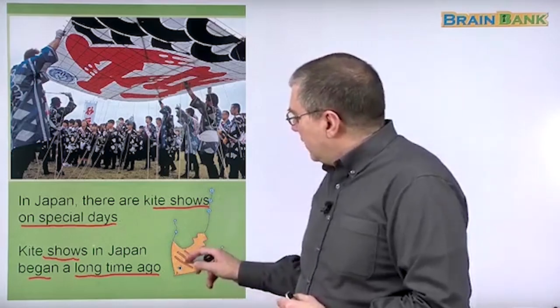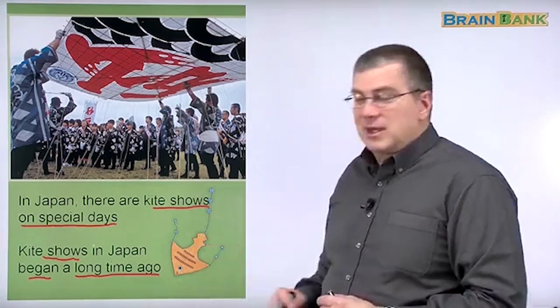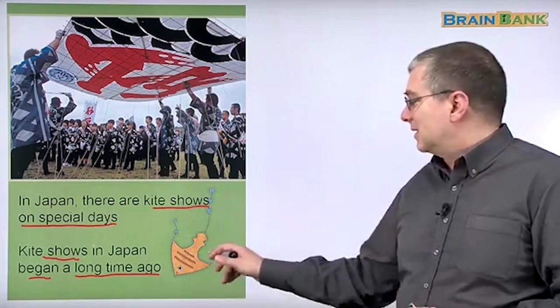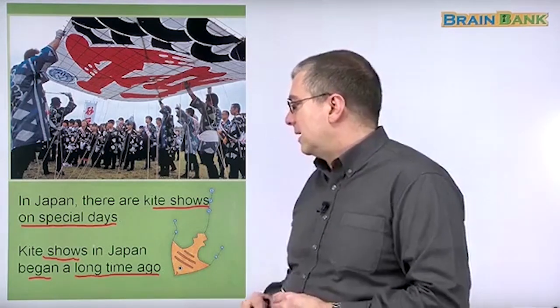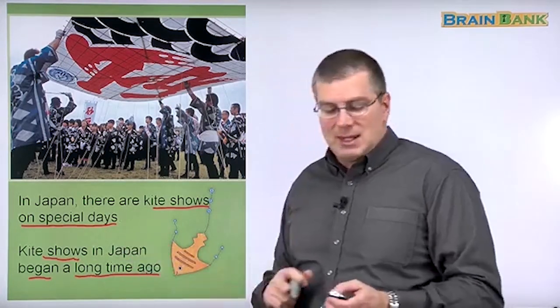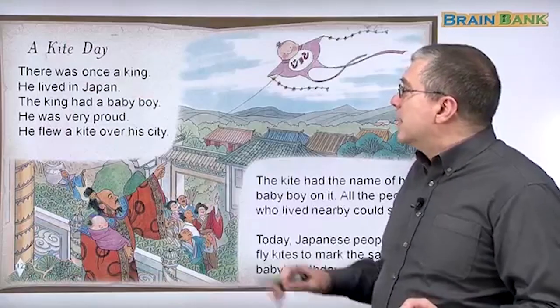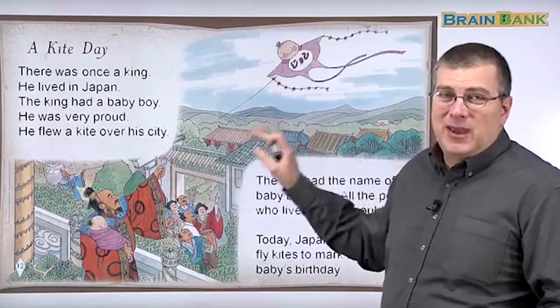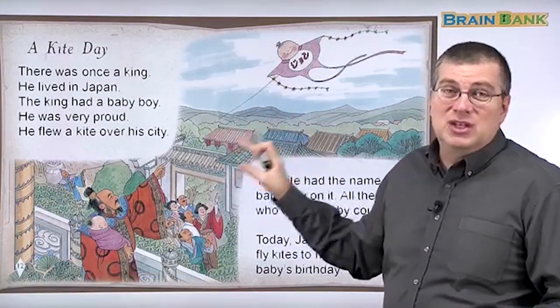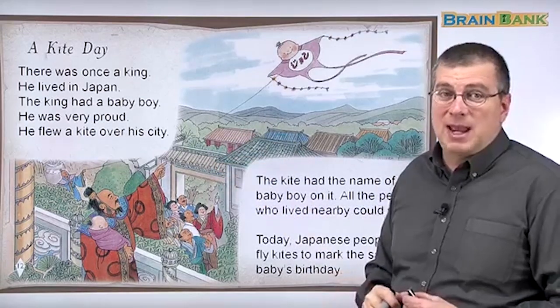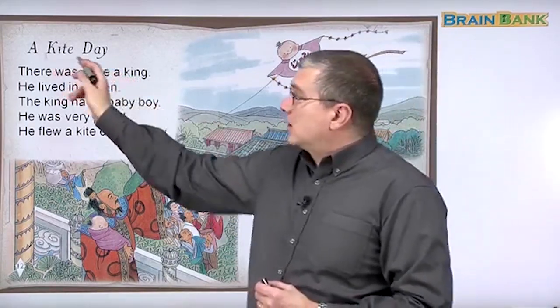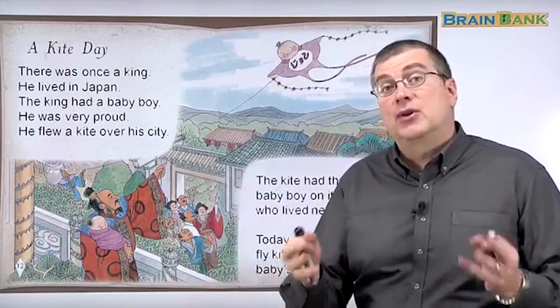This little fish is interesting because it's not really a fish. It looks like a kite. Maybe this is a type of Japanese kite, right? But a kite show in Japan, they began a long time ago. There is a story about a famous event and a famous tradition for kites in Japan. And we have the title of the book and of this chapter, A Kite Day, a special day for kites.